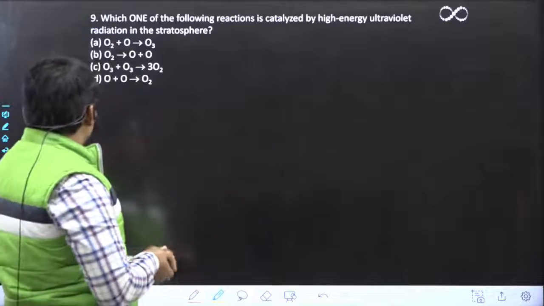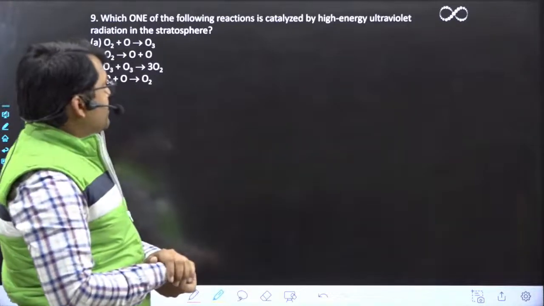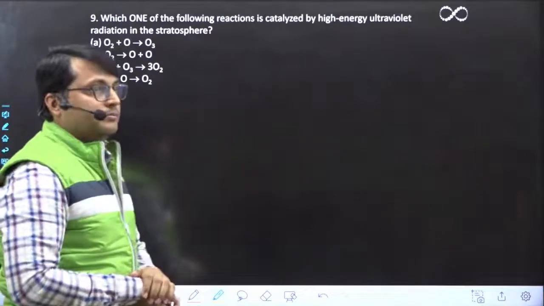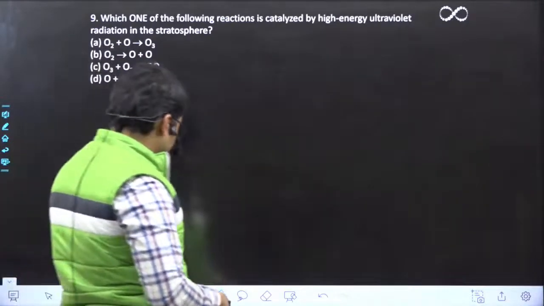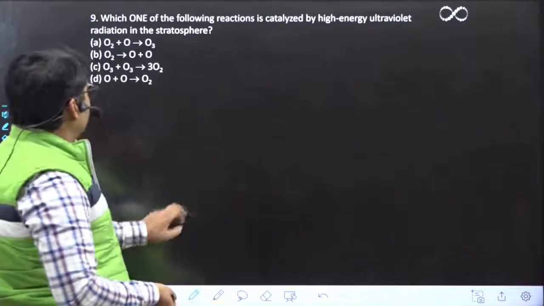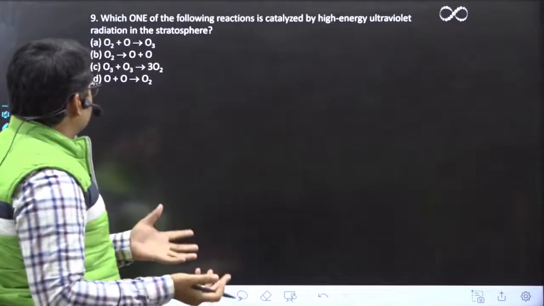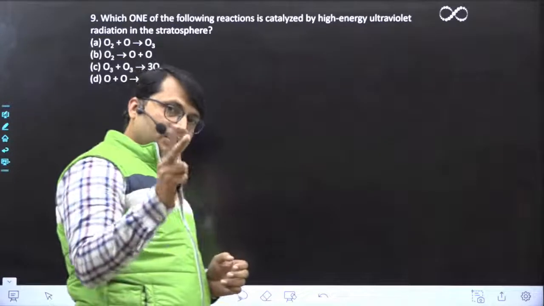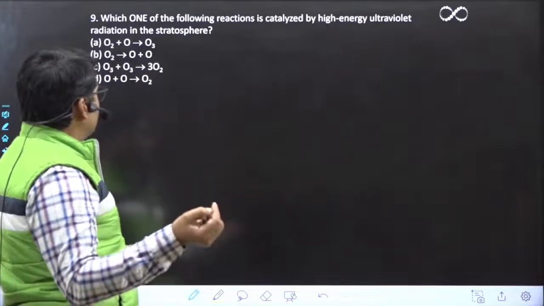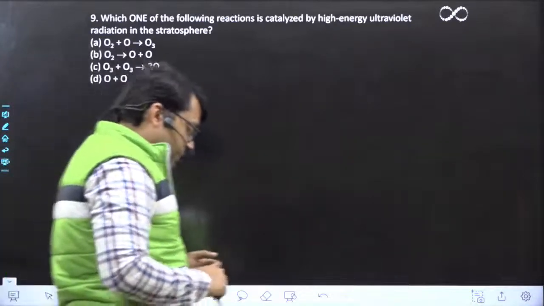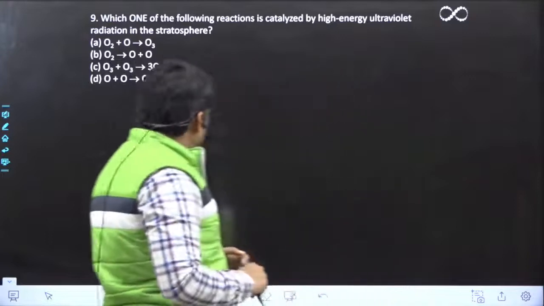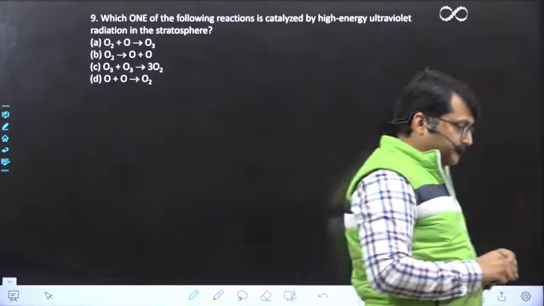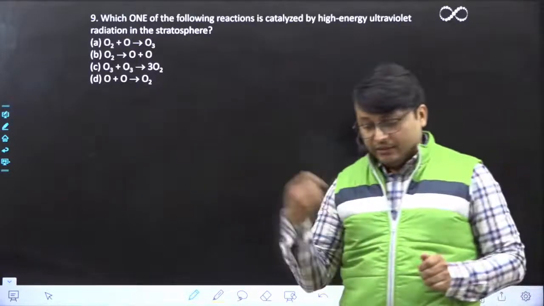Question number 9. Which one of the following reactions is catalyzed by high energy ultraviolet radiation in the stratosphere? क्या होगा? Option A, O2 plus O gives O3, that is ozone. Option B, O2 dissociating into two nascent oxygen atoms. Option C, O3 plus O3 combining to form three O2 molecules. Or option D is O plus O giving O2. Now, which of these reactions is catalyzed by the UV rays in the stratosphere?